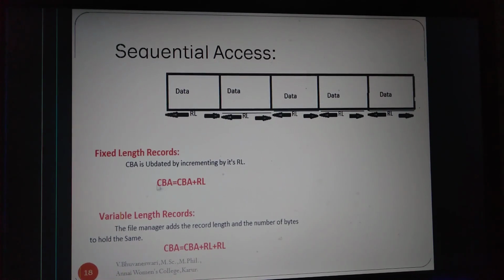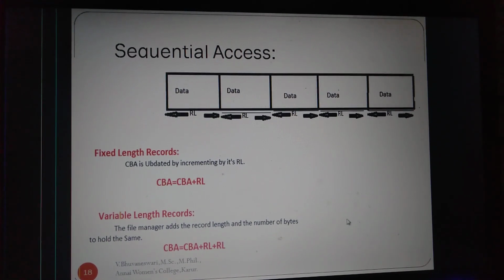In fixed length records, CBA, the current byte accessed, is updated by incrementing by its RL. CBA is equal to CBA plus RL. In variable length records, if the file manager adds the record length and the number of bytes, the CBA is CBA plus RL plus number of bytes.